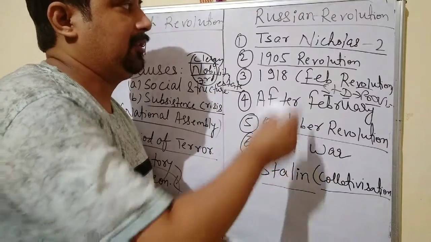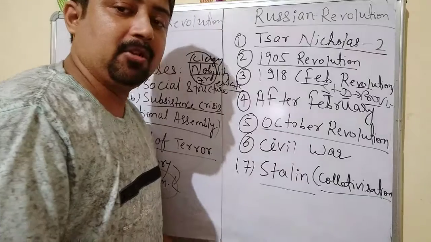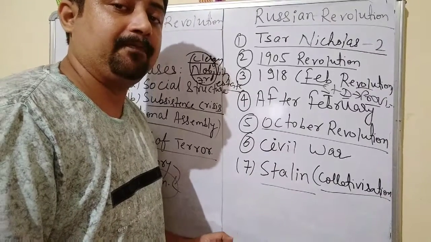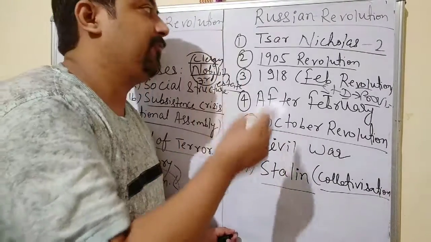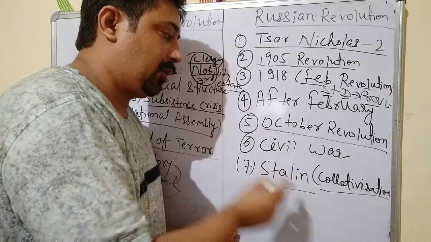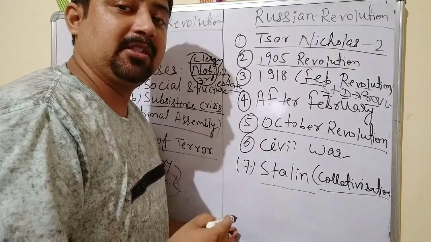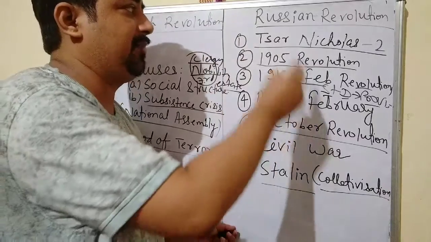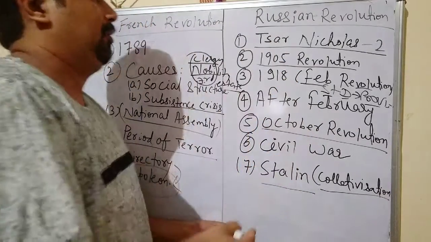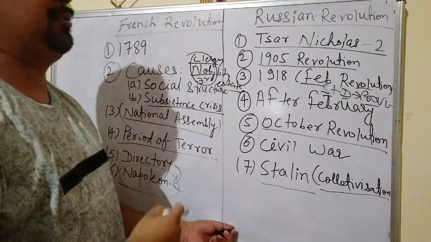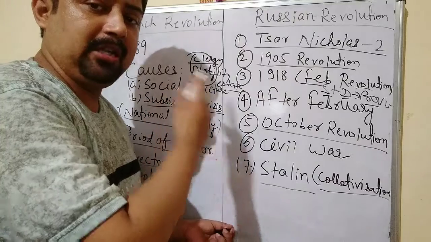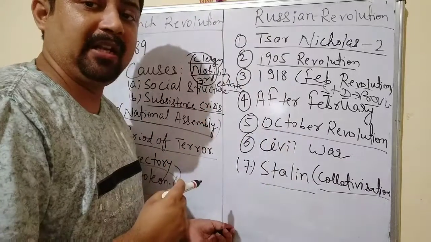So what we saw here is that because of the Russian Revolution, ultimately socialism was established in Russia. There was a monarchy, so from monarchy to socialism. It was the complete journey that was shown in the Russian Revolution. So this is all about the Russian Revolution and the French Revolution. So I think the French Revolution is now clear and the Russian Revolution is also very clear to you.